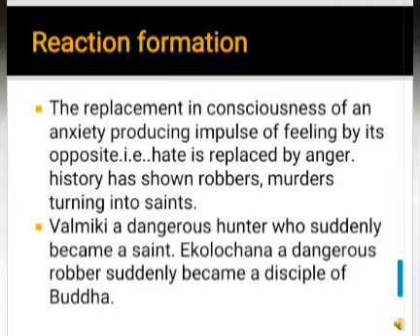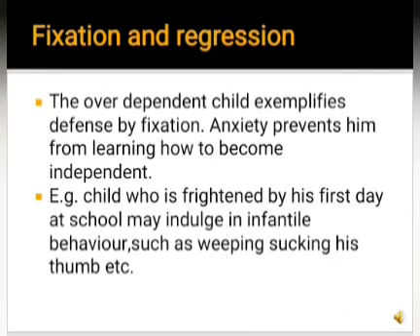The next defense mechanisms are fixation and regression. The over-dependent child exemplifies defense by fixation. Anxiety prevents him from learning how to become independent. A child who is frightened by his first day at school may indulge in infantile behavior such as weeping, sucking his thumb, etc. So this is a kind of fixation the child gets in his mind to relieve his pressure.